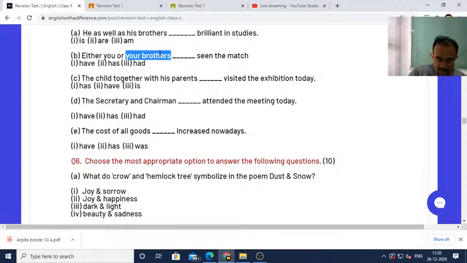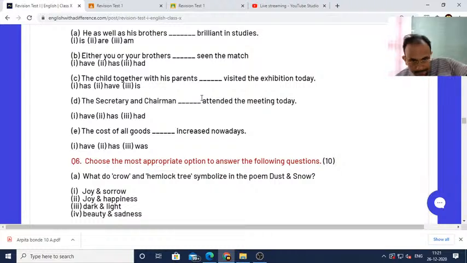So your brothers is closer to the verb than you, therefore it should be plural. The verb should be plural. Why plural? Because brothers is plural. The verb will agree with your brothers, so your brothers is plural, therefore the verb should also be plural. So either you or your brothers have seen the match.